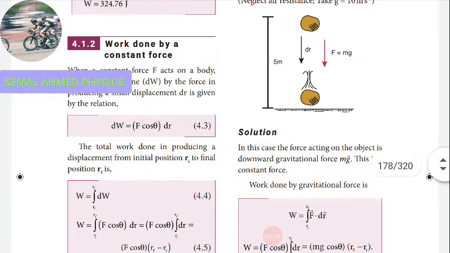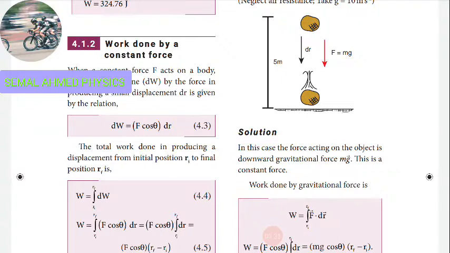Similarly, total work done in producing a displacement from initial position Ri to final position Rf. For example, a body changes its position from one place to another place. The initial place is the starting place, and the final position is the ending place, that is Rf.